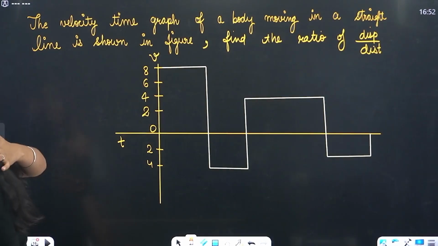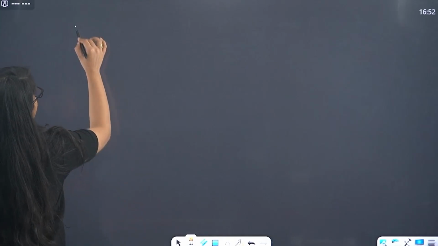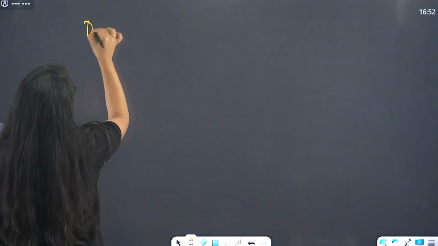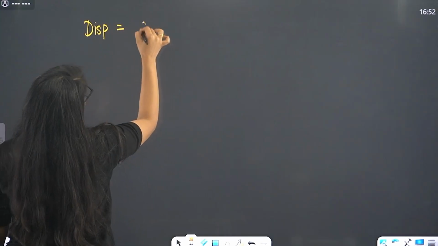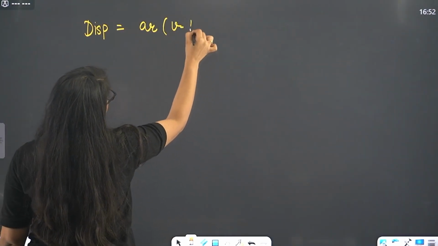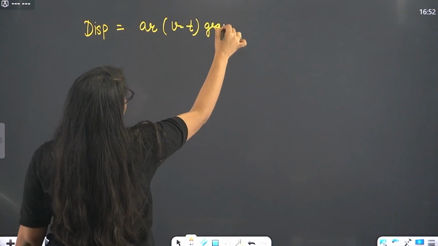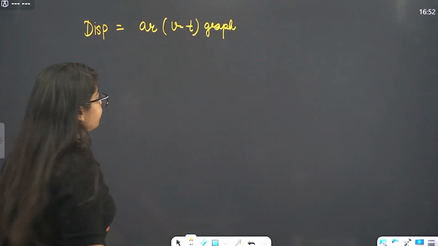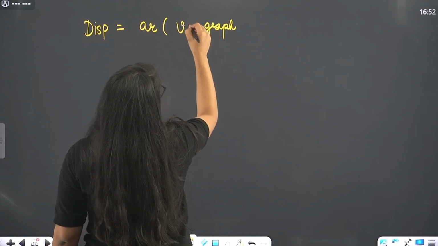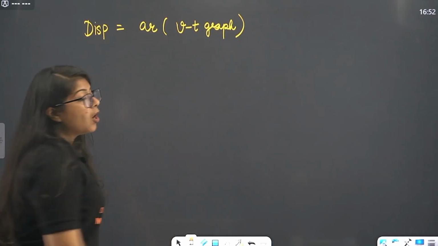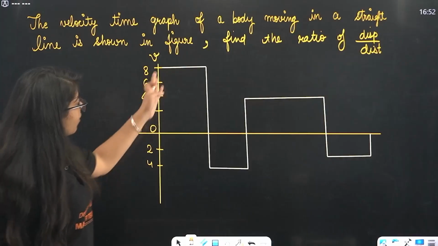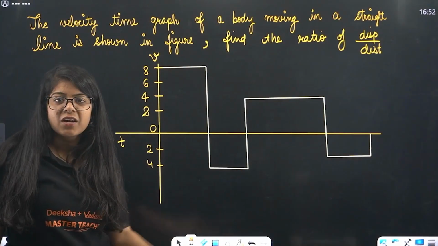Okay, now beta, let's see. How do we do it? We say that displacement is equal to the area under the velocity time graph. I write it like this for a little speed. VT graph. Now beta, look at this carefully. What is the area of this graph? How will we find that?